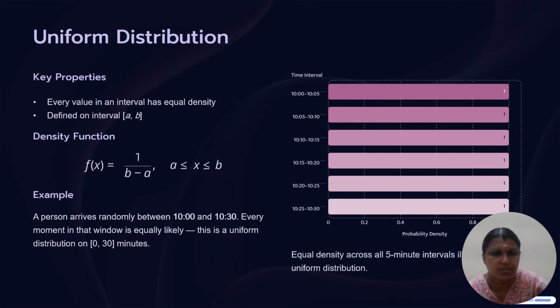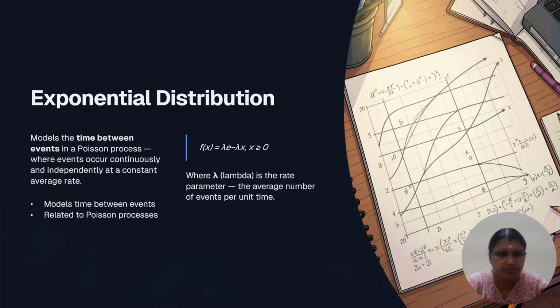We have the uniform distribution. Uniform distribution is nothing but every value in an interval has equal density, defined on an interval from a to b. The density function is f(x) = 1 divided by (b minus a), where x varies from a to b. One example: a person arrives randomly between 10 and 10:30. Every moment in that window is equally likely. This is the uniform distribution on 0 to 30 minutes.